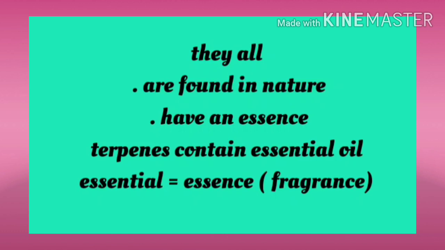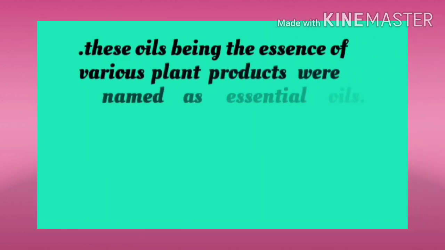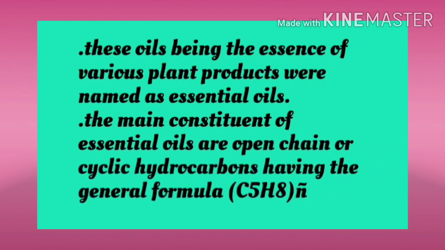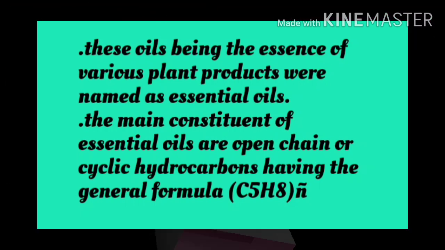Why so? Because they contain a kind of oil which is called essential oil. Essential means substances which have essence, right? So these oils, being the essence of various plant products, were named as essential oils. The main constituents of essential oils are open chain or cyclic hydrocarbons having the general formula C5H8 whole N.